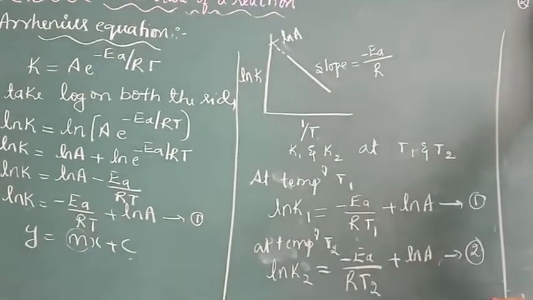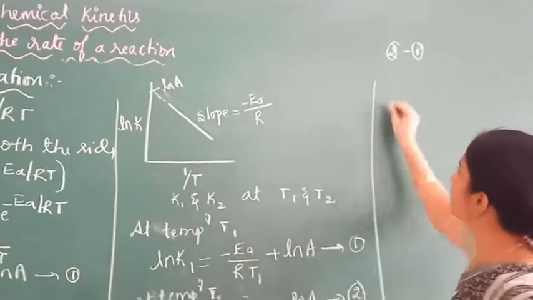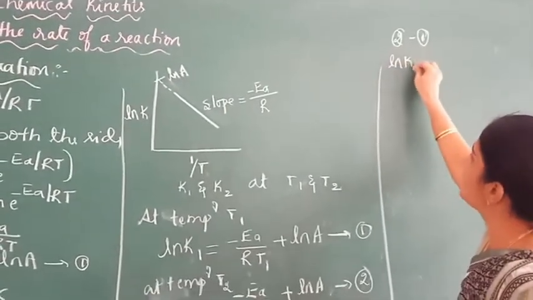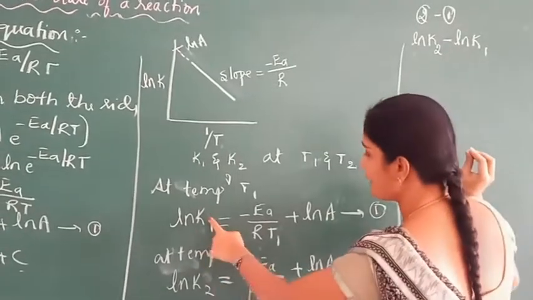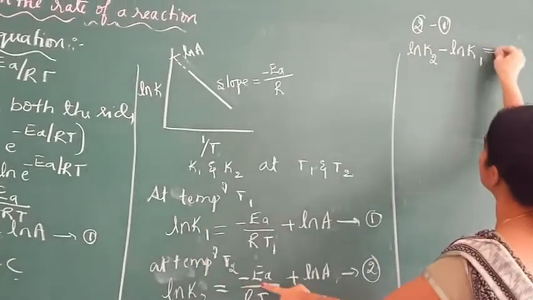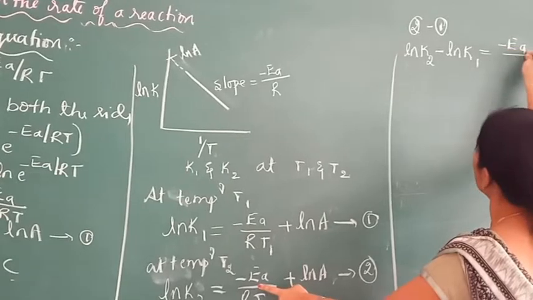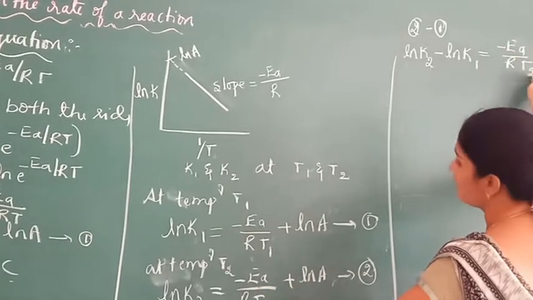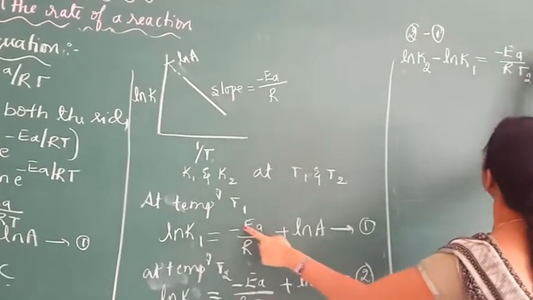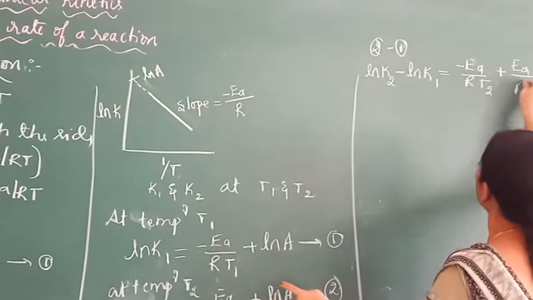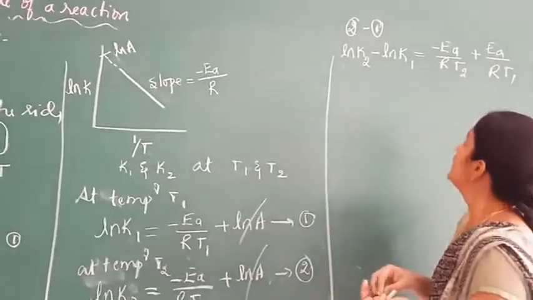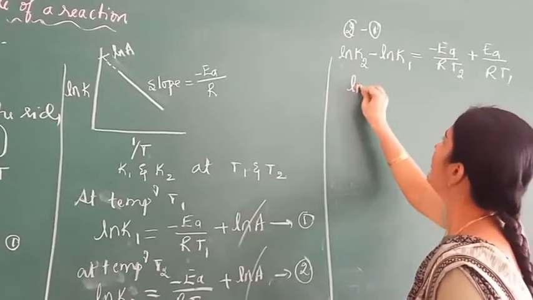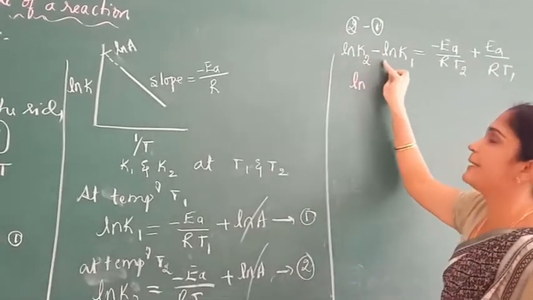We get ln K2 minus ln K1 equals minus Ea by R T2 plus Ea divided by R T1. Here ln A will cancel.